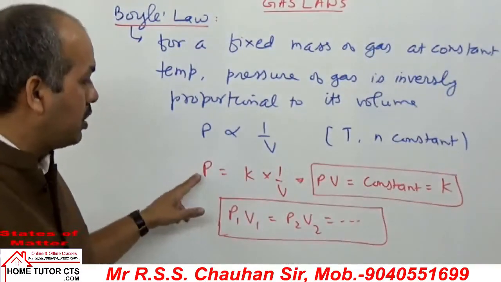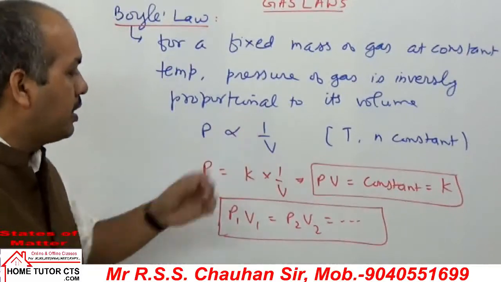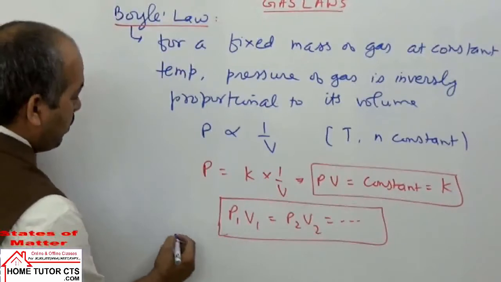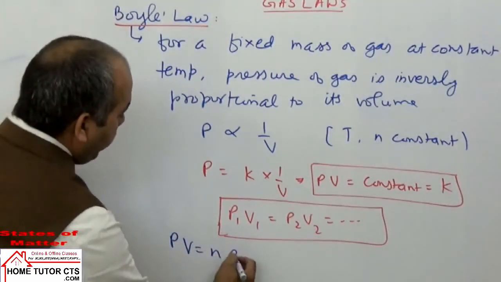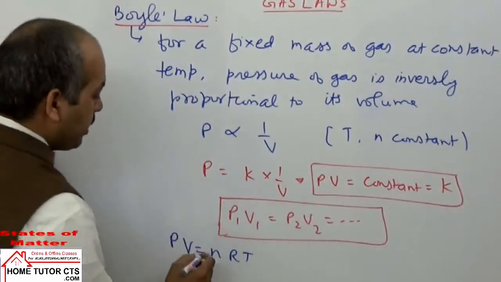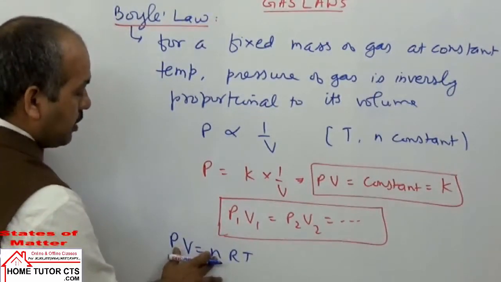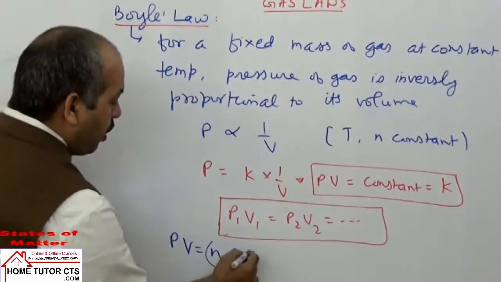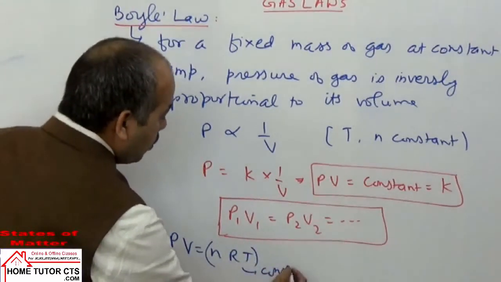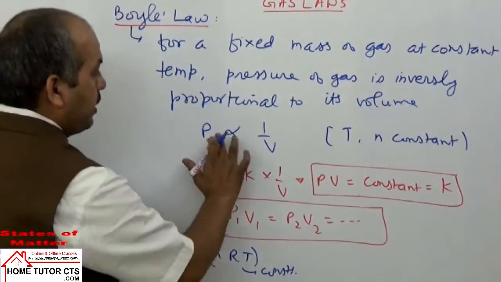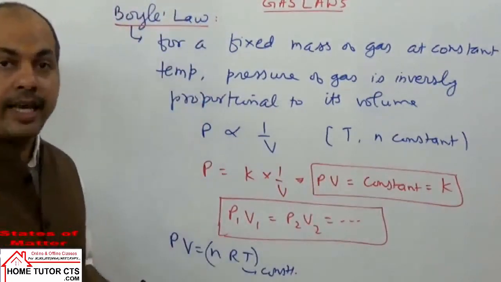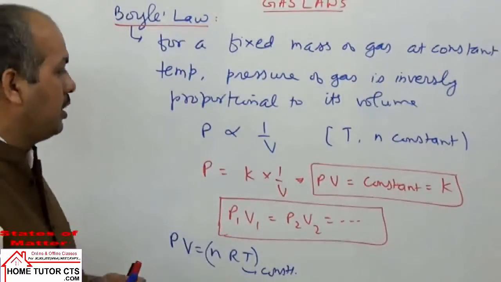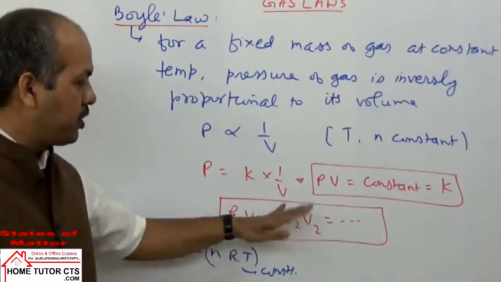Pressure is inversely proportional to volume. This we already gave you, the ideal gas equation, that is PV is equal to nRT. You can take here for a fixed amount of gas at constant temperature, R is already constant, so all these things become constant. Constant means the product of P into V will be constant, taken as K. From the ideal gas equation, you can prove this point. Okay, so that is Boyle's law by expression.